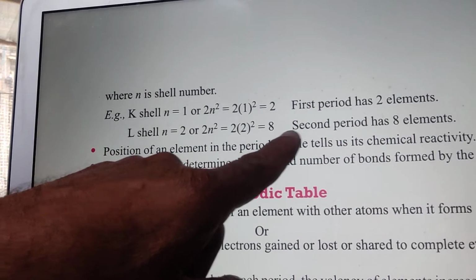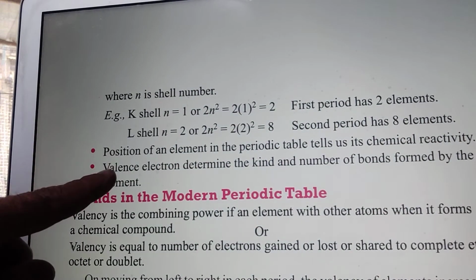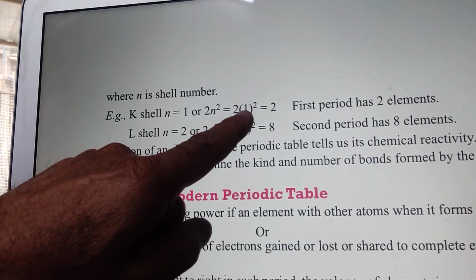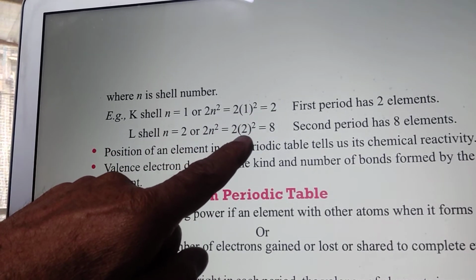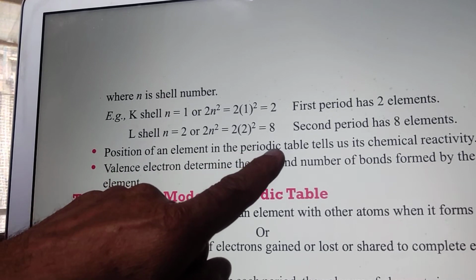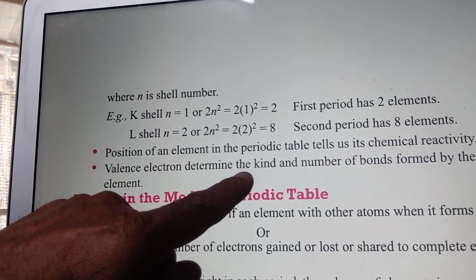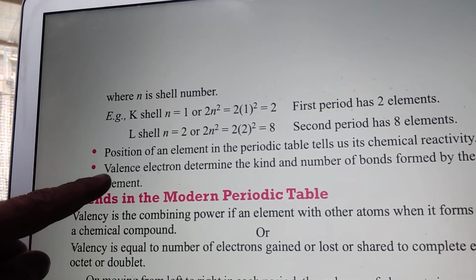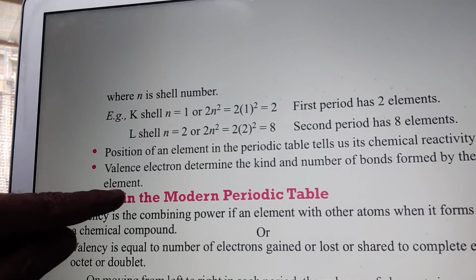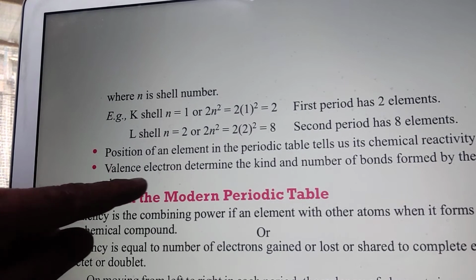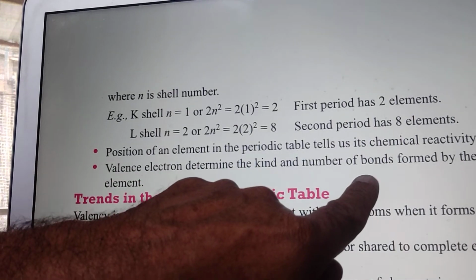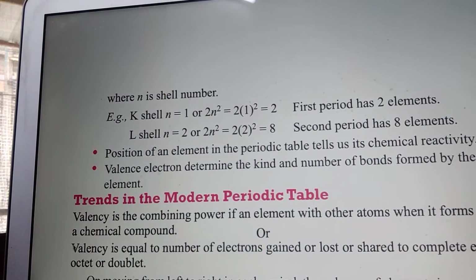In the second period, there are 8 positions, and so on, it will increase. First period, 2 electrons, second period, 8, third 8, then 18, and so on. The position of an element in the periodic table tells us its chemical reactivity. Valence electrons determine the kind and number of bonds formed by the element.